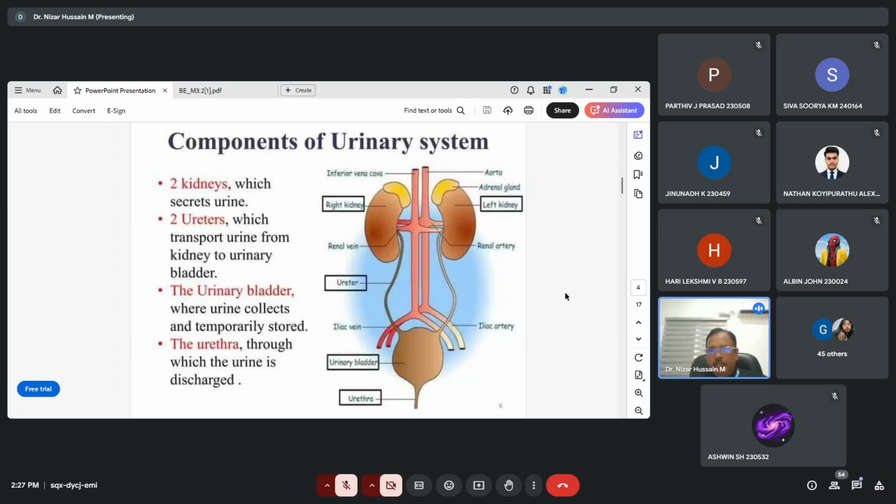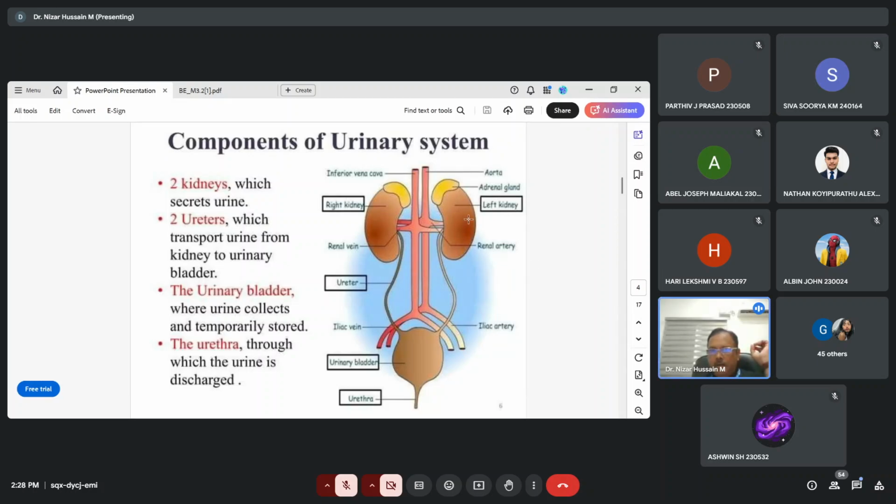Then in addition to that, for any body system, there are aortas. Then there is an artery, there is a vein. What is the difference between artery and vein? Artery carries pure blood, oxygenated, and veins carry deoxygenated blood. Okay, actually that is the arteries.